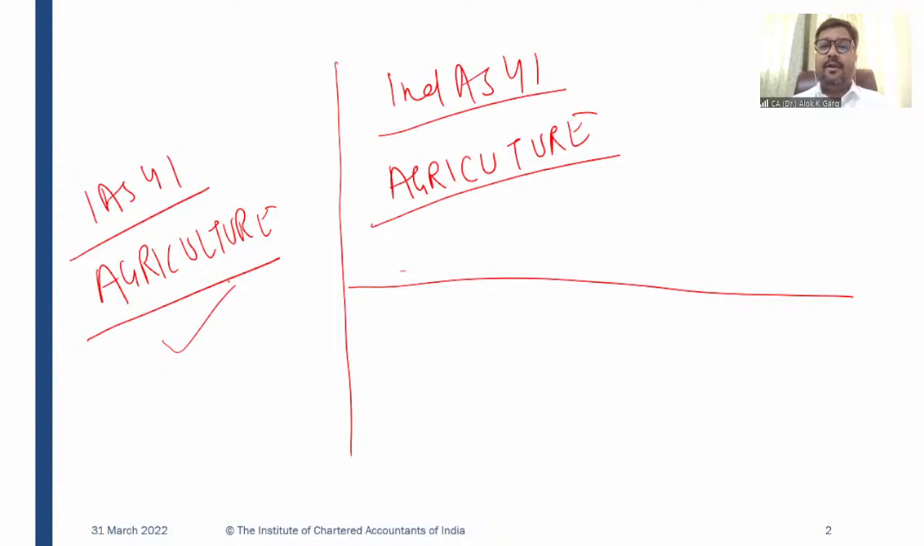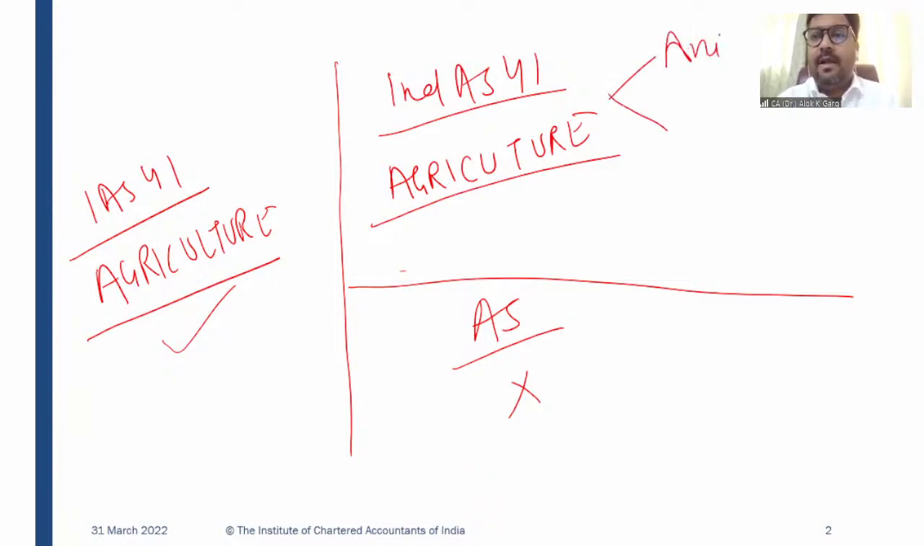So in the global scenario, the IAS and IFRS scenario, we do have guidance, and that is why in Ind AS we have guidance for agriculture in terms of Ind AS 41. But under the old accounting standards, we don't have any guidance. So Ind AS 41 talks about two things: animals as well as plants.